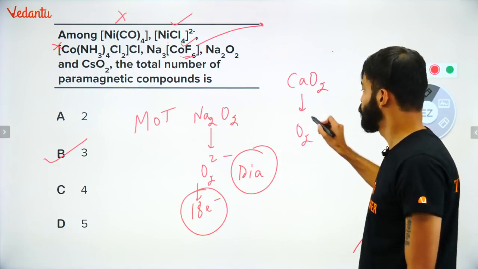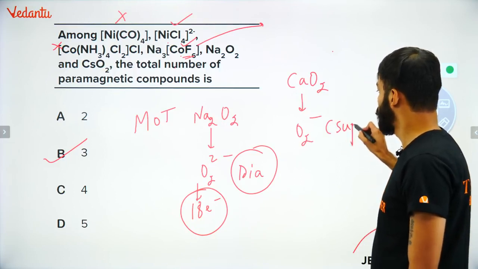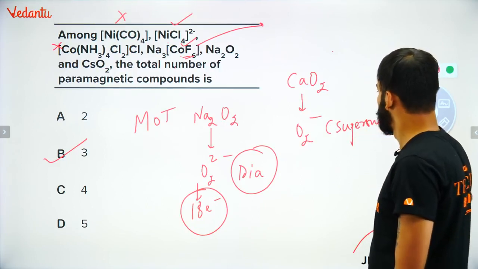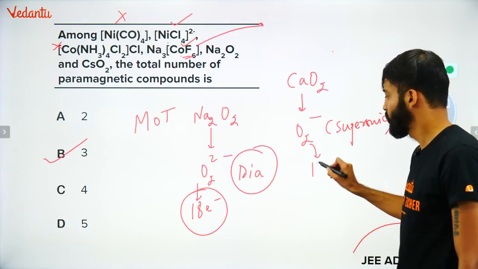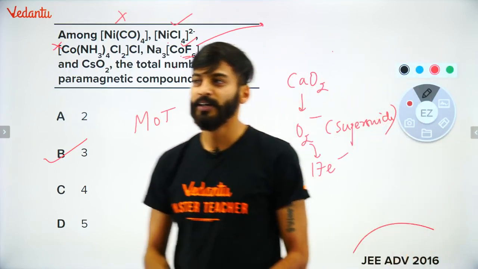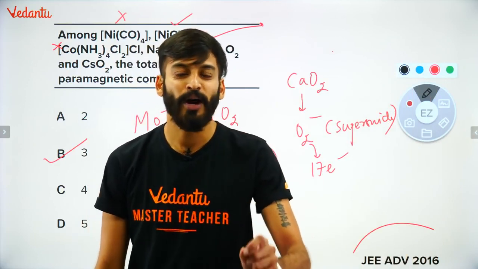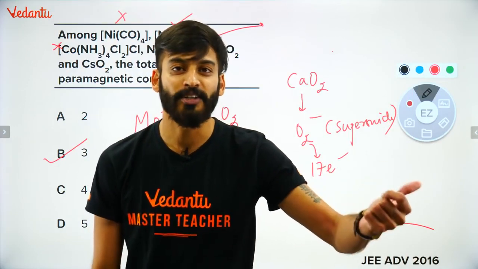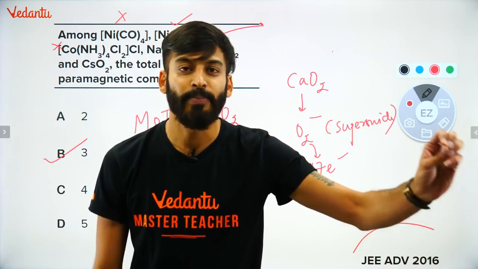this will become O2 minus. This is nothing but superoxide. It will have how many electrons? 17 electrons. Shall I give you a trick? एक trick बताऊं? Whenever you have odd electrons in MOT, it will definitely be paramagnetic.